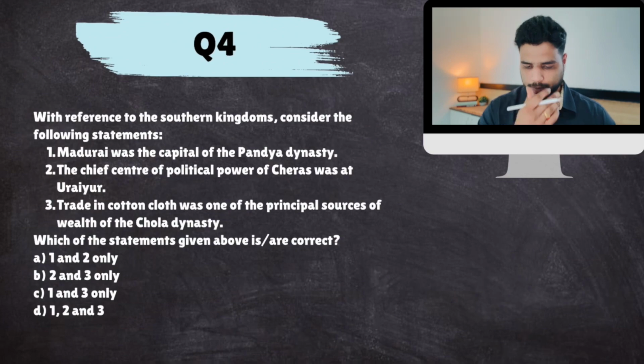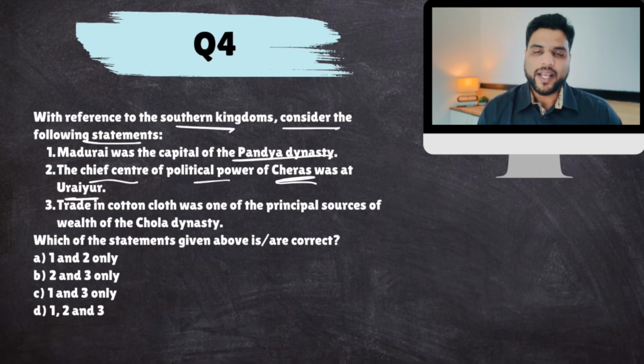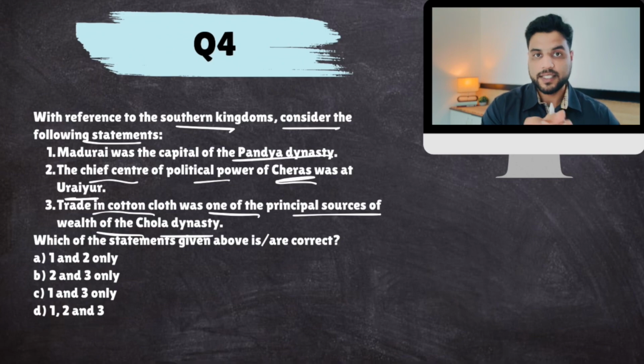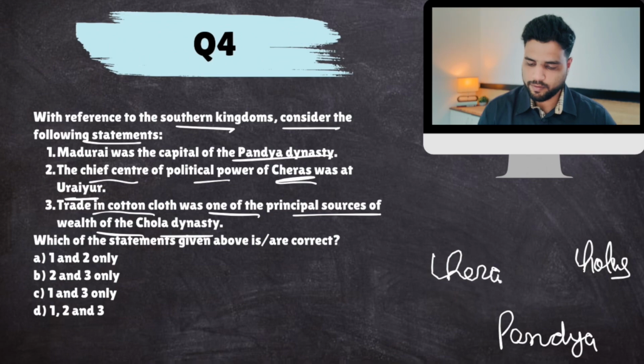Okay, next. With reference to southern kingdoms, consider the following statements. Madurai was the capital of Pandya dynasty. The chief center of political power of Cheras was at Urayur. Trade in cotton cloth was one of the principal sources of wealth of Chola dynasty. Now, listen to me carefully. I told you that Movendar were Pandyas, Cholas on the east coast and Cheras on the west coast.